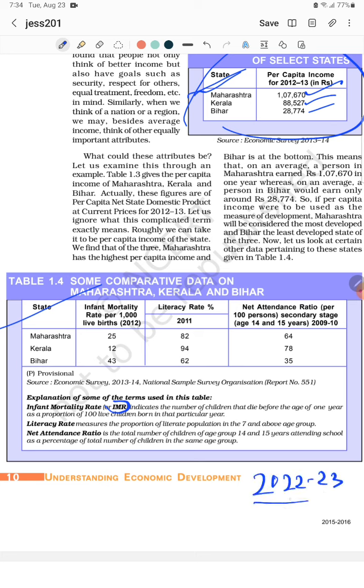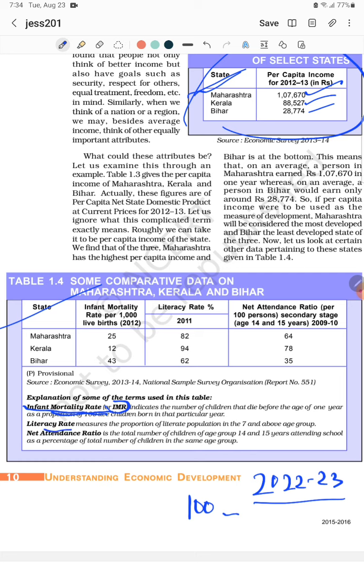In this year, out of 100 children, how many children are not able to celebrate their first birthday? Means they are dying before 1 year. How many children are dying before celebrating their first birthday is known as the infant mortality rate.